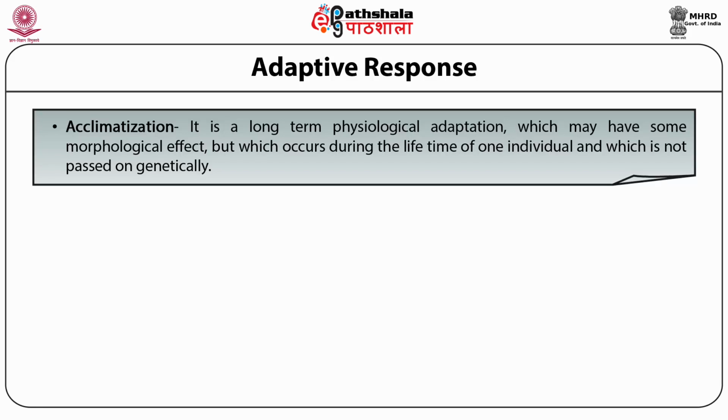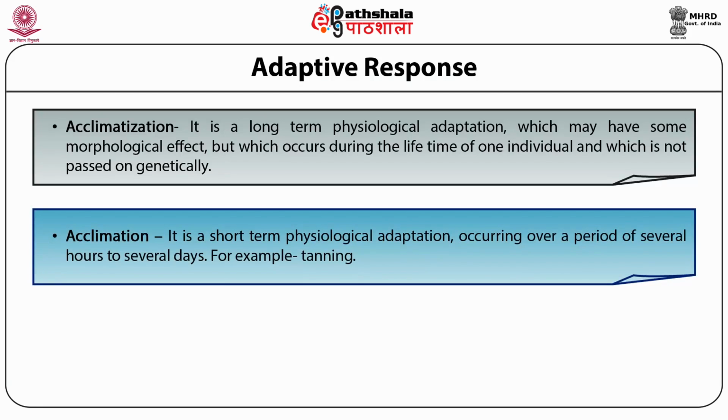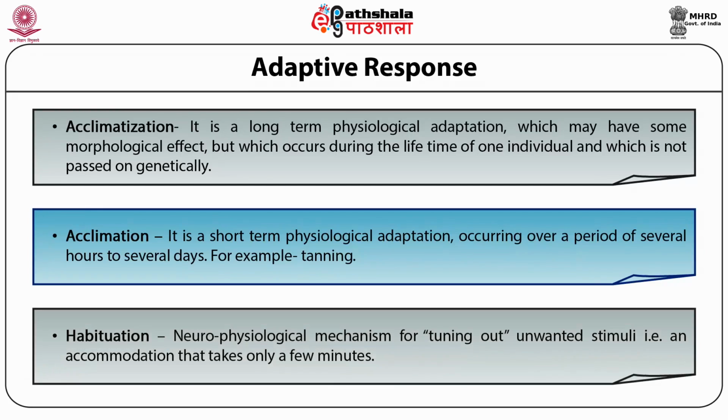What do we understand by the term acclimation? Acclimation may be a short-term physiological adaptation occurring over a period of several hours to several days. For example, tanning due to sun exposure. What is habituation? Habituation is the neurophysiological mechanism for tuning out unwanted stimuli. That is an accommodation that takes only a few minutes.